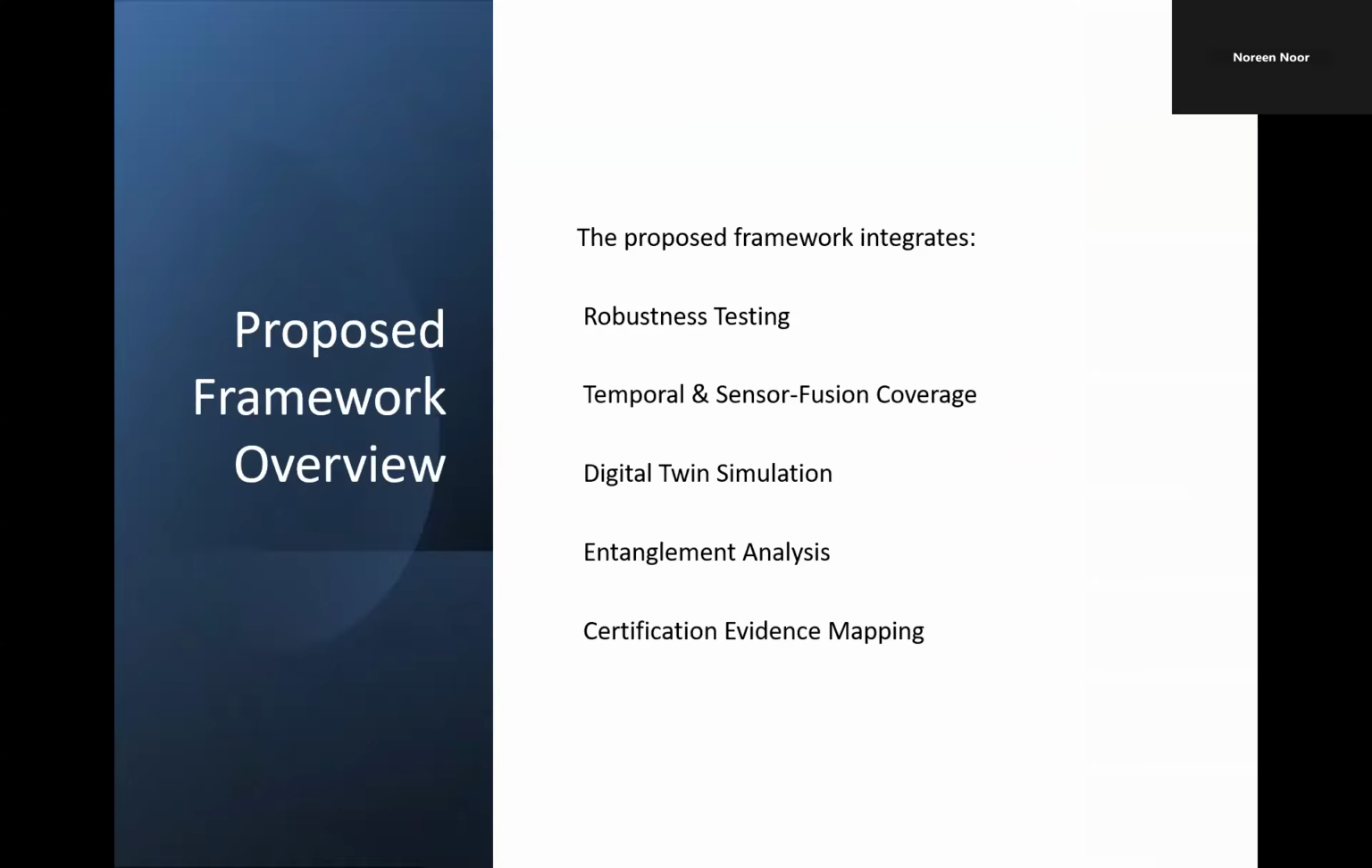Next, we have our proposed framework overview. So this slide provides a high-level summary of the framework I'm proposing, which has 5 components. The very first one is hazard robustness testing, then sequential or temporal testing, digital twin integration, entanglement, or system interaction testing, and then certification alignment. Each component directly addresses one of the major research gaps. So the idea is to build a validation approach that reflects how aviation actually works.